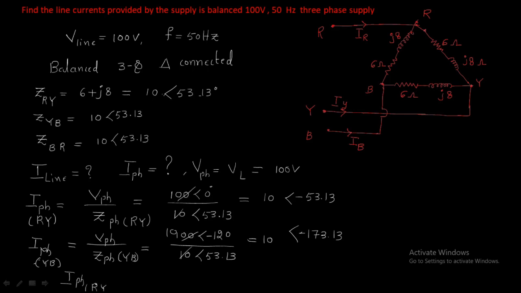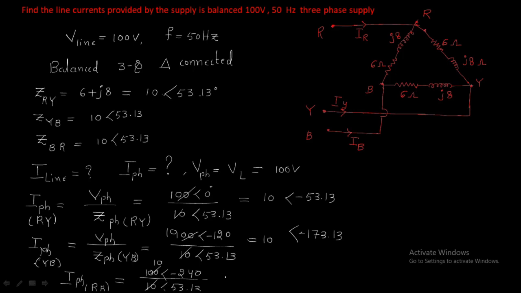The remaining phase is RB. So this is the first phase RY, second phase YB, and third phase RB. Same procedure, same voltage, but here the phase difference is 100 at an angle of minus 240 divided by 10 at an angle of 53.13.